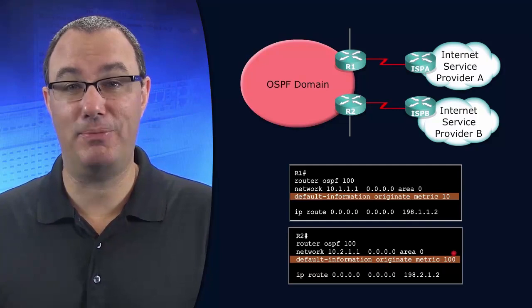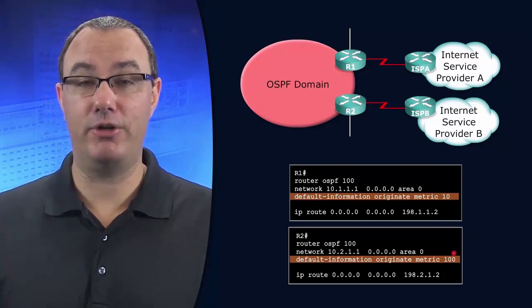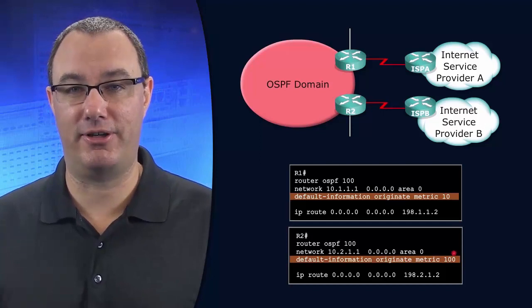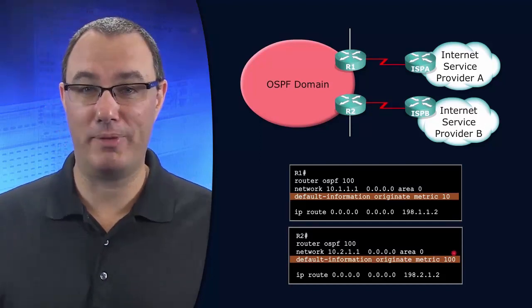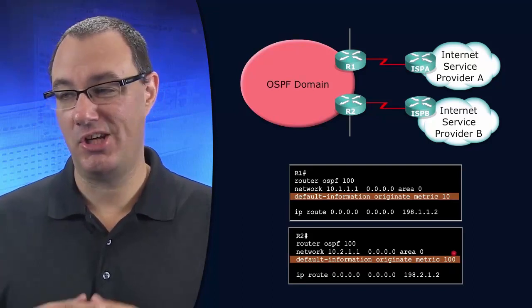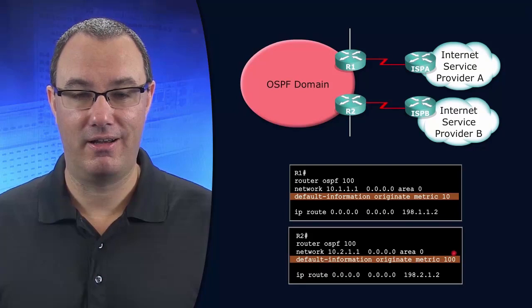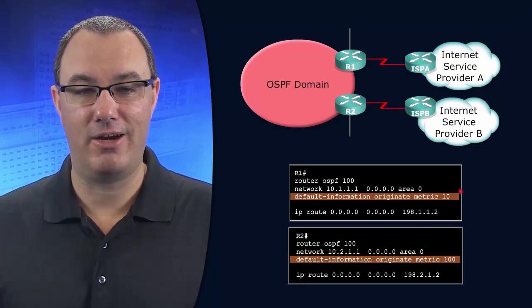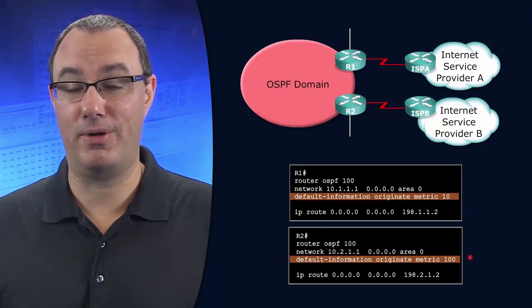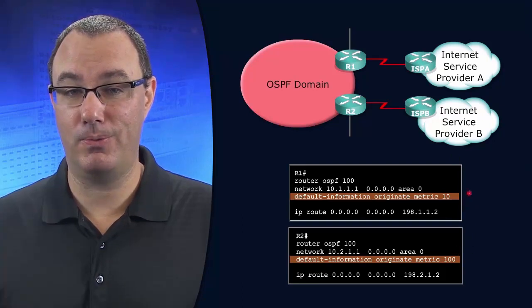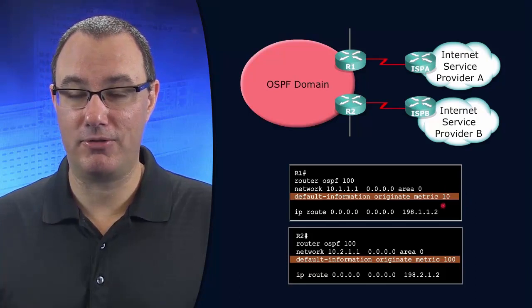So who is the preferred internet service provider in this case? We should be able to make an inference based on the syntax that we're seeing. Do we prefer ISP A or B? Maybe it's faster, maybe it's lower cost, maybe we just want to dump more traffic on it. A or B? Well, you only see router 1 and 2. So what should we be thinking? Oh, well, they modified the metric to 10.